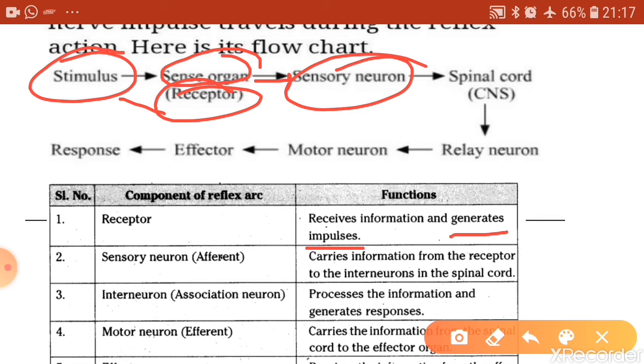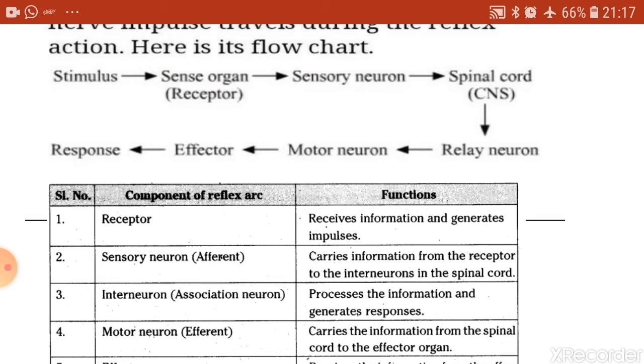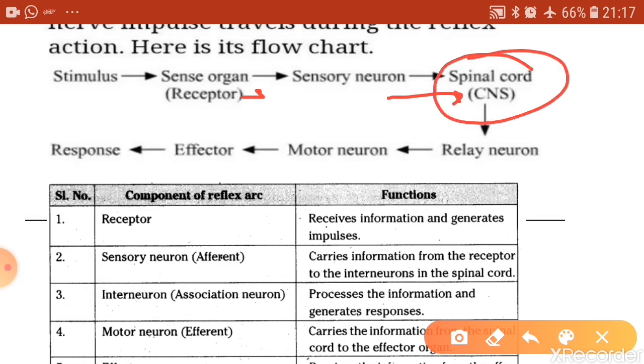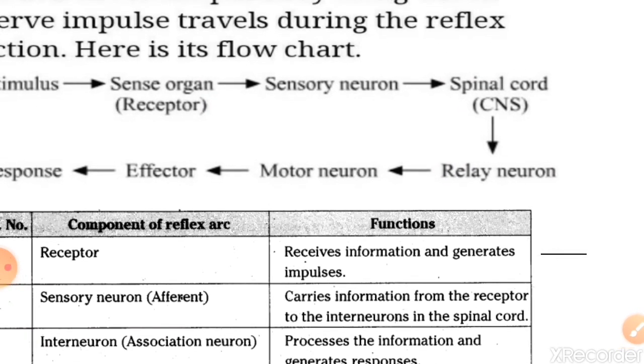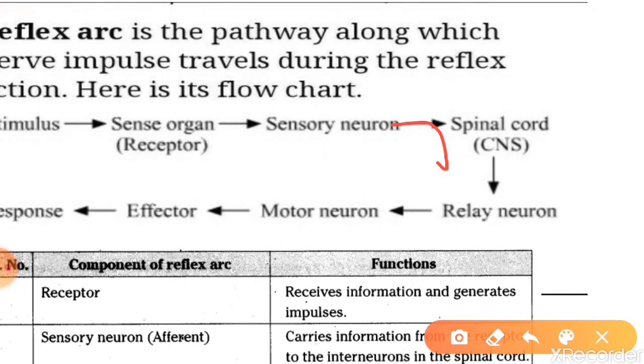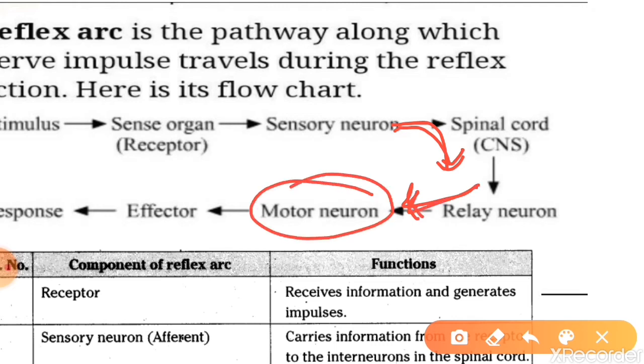A sensory neuron is a neuron which picks the information from a receptor and passes it to a part of the central nervous system, in this case the spinal cord. Then a relay neuron is also involved. It is present in the central nervous system. A relay neuron picks the information from the sensory neuron and immediately hands it over, without any processing, because processing is not involved here, to the motor neuron.